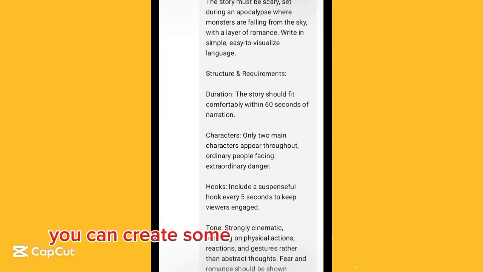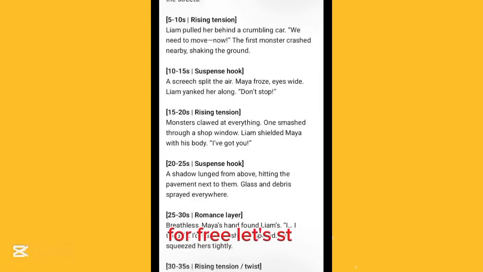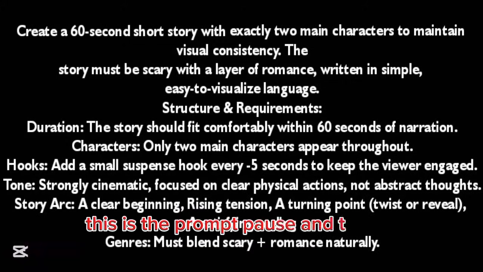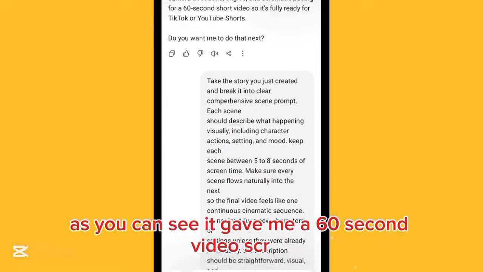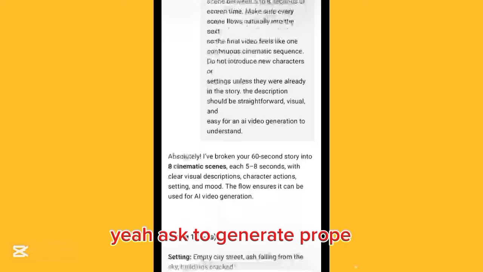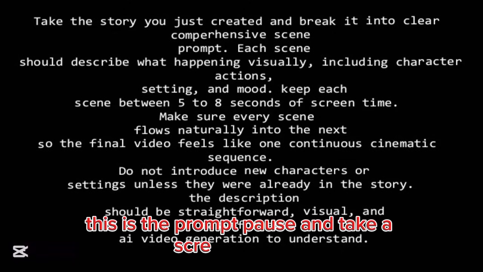Did you know you can create something like this with Grok for free? Let's start. This is the prompt. Pause and take a screenshot of it. As you can see, it gave me 60-second video scripts. Here, ask it to generate properly. This is the prompt. Pause and take a screenshot of it.